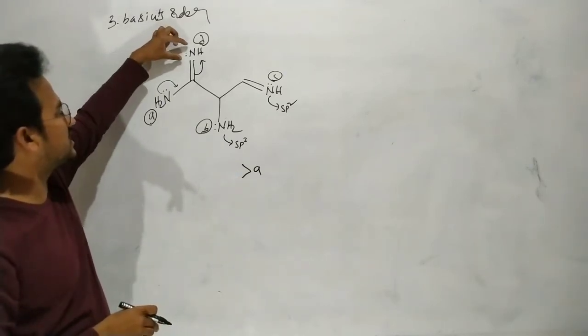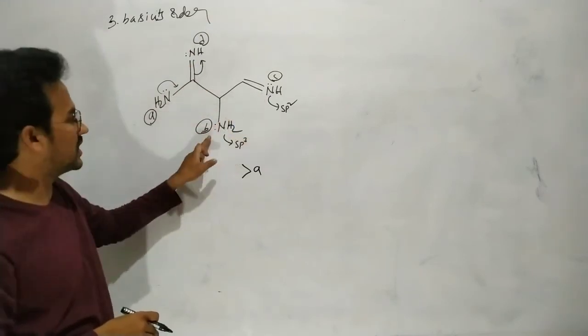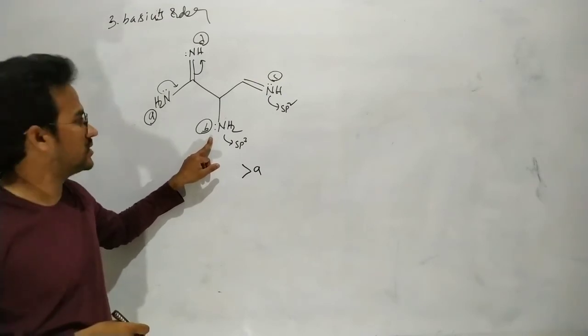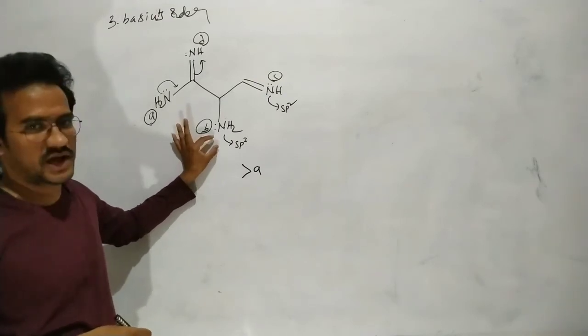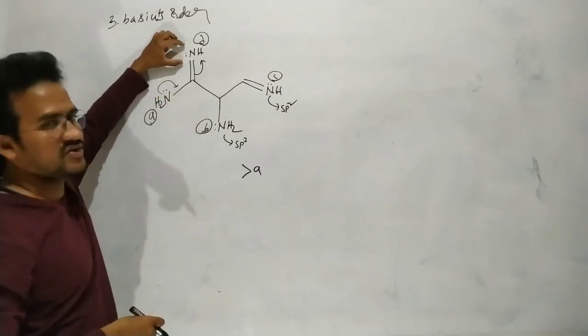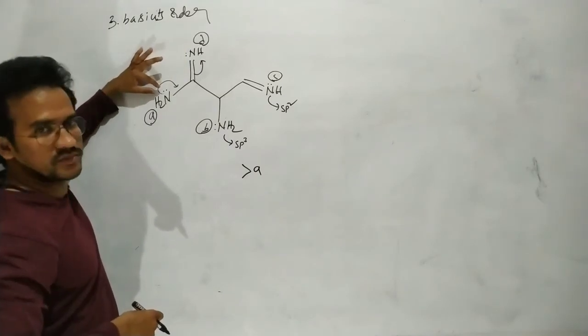Now here it is a double bonded nitrogen, and here it is a single bonded nitrogen, which is less electronegative. So it must be more basic, and indeed it is a more basic compound. Why? Because the NH2 is acting as a plus M group.